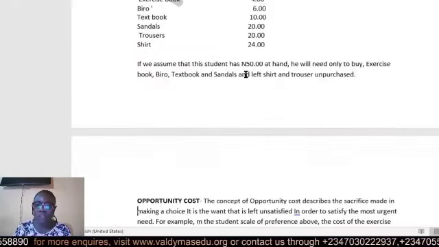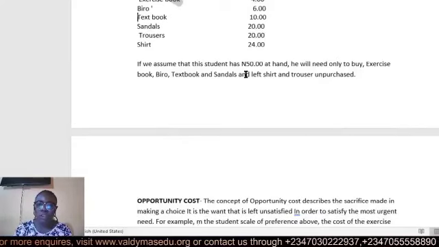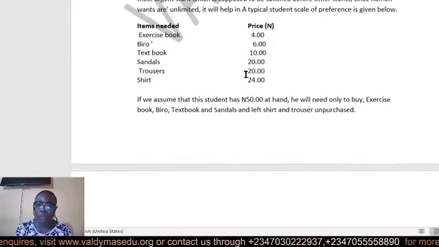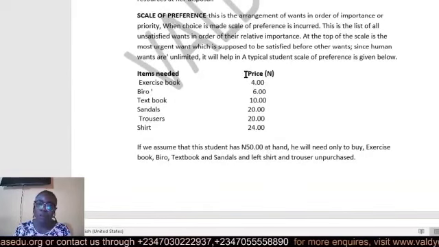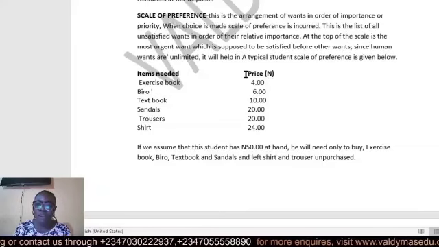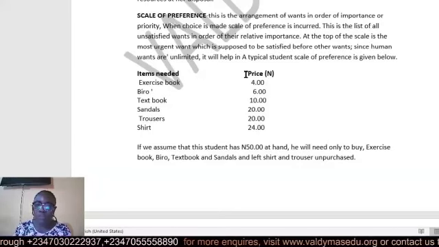Another concept that is very important to note is the concept of scale of preference. What is scale of preference? This is the arrangement of wants in order of importance or priority. At times you arrange your wants in order of importance or priority, the way they are very important to you.